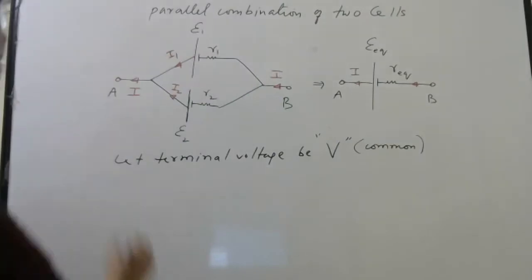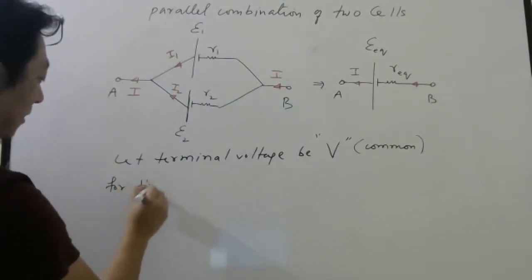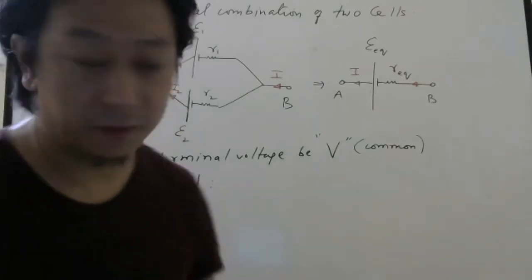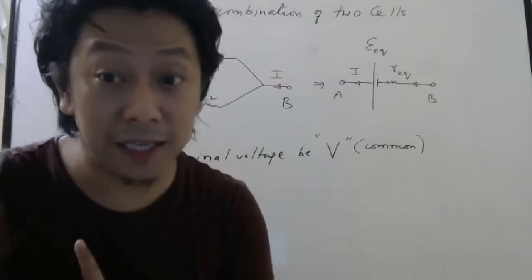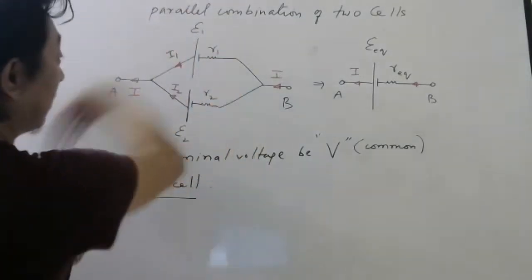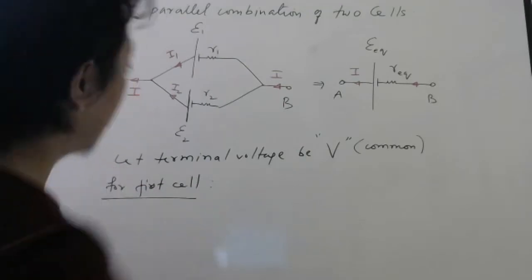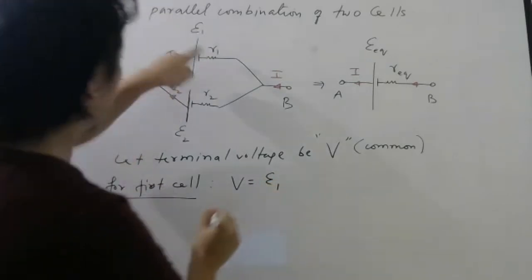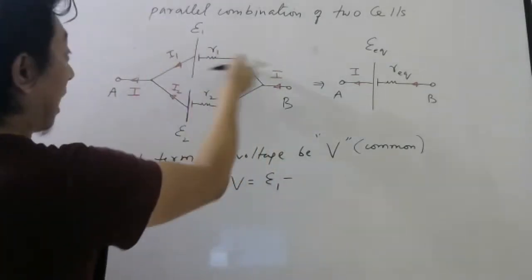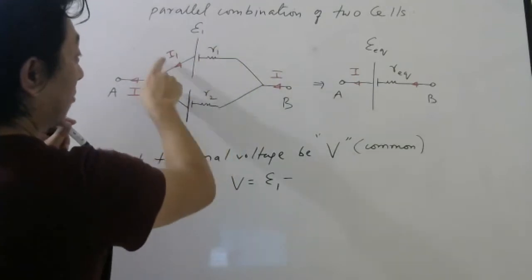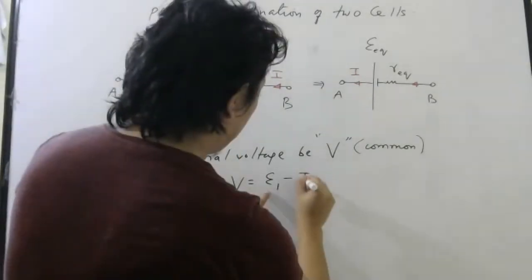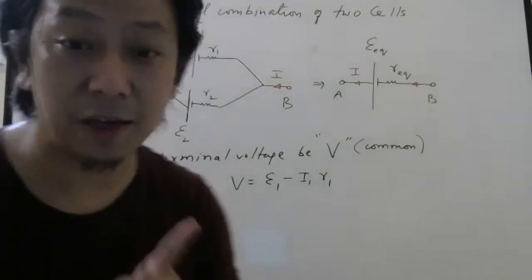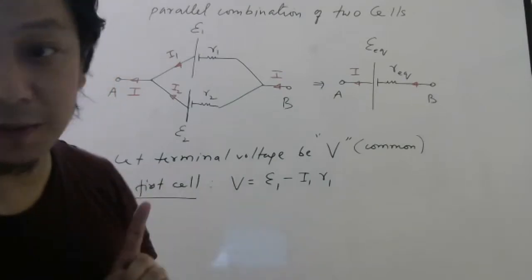So what will be the formula for the first cell? See, first apply the formula. What is the formula? V equal to E minus IR. Minus because right now they are giving current. So what is V? V is common for everyone. So V equal to E1, first one, minus, current is not I, remember. Here current is I1, be careful. So V equals E1 minus I1 R1. Same formula I am applying, but this time I know terminal voltage will be same because they are in parallel.